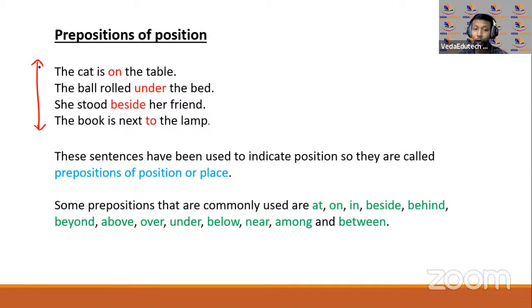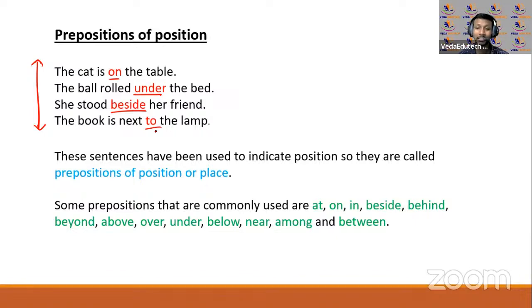The cat is on the table. Right, ये sentence हमने starting में भी देखा था. कहाँ पे है cat? Cat is on the table. Right? The ball rolled under the bed. This is also the sentence we saw. Ball जो क्या हुआ? Roll होके bed के नीचे चला गया. Under. Right, position there. She stood beside her friend. Where did she stand? उसके friend के side में वो खड़ी हुई. ठीक है? Beside. The book is next to the lamp. Next to the lamp.